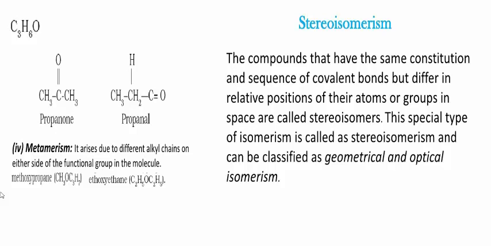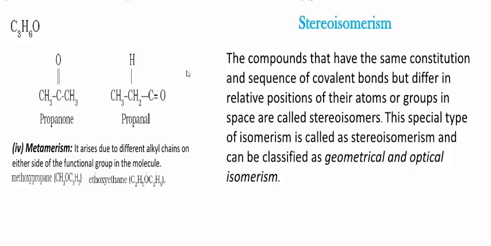Similarly, ethoxyethane and methoxypropane are also examples for metamerism. Next, another very important one, tautomerism, also called keto-enol formation. In this concept, the aldehyde or ketone group changes to the alcoholic form.